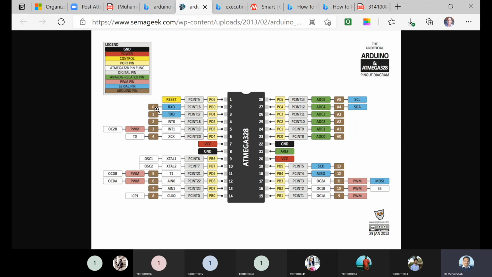So digital 0 to 7 are the D port pins. Is it okay? Yes, sir. So on this pin you have to look for the output, right?